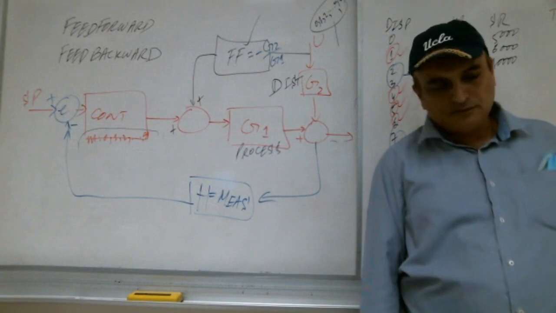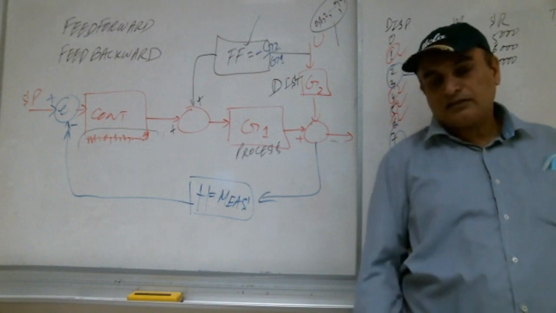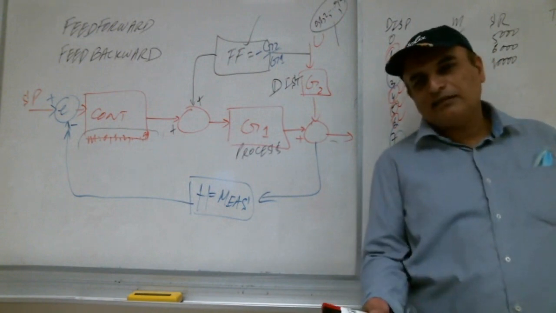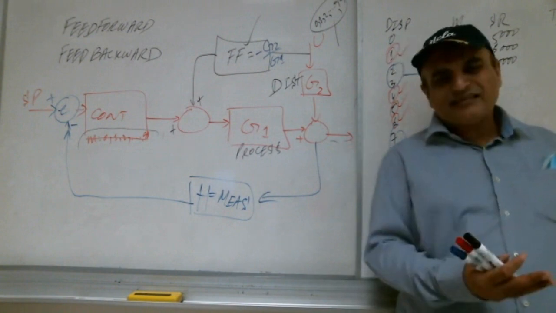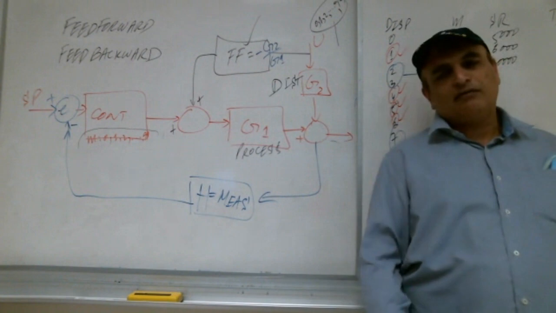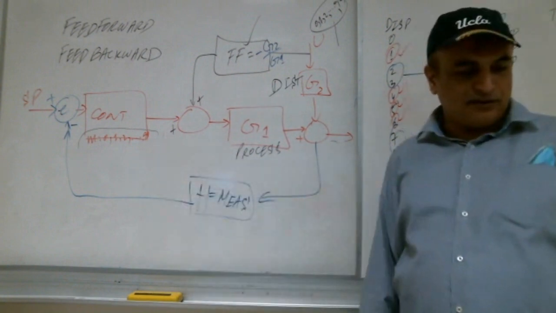Like a safety system, for example, for fire. We cannot cover everything in the system, but we cover major things, and other things we leave to the feedback system, no problem. Because we already have the feedback system also there.